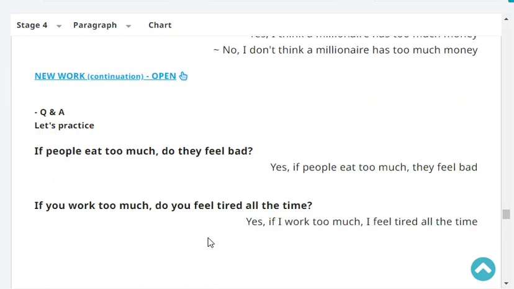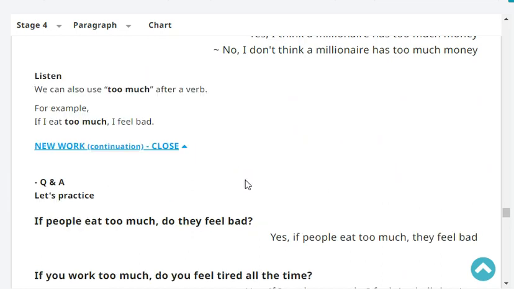Let's continue with this new word. Okay, next. Listen. We can also use too much after a verb. For example, if I eat too much, I feel bad.